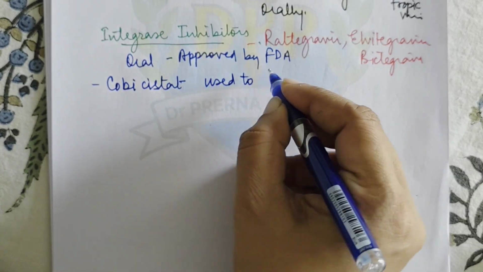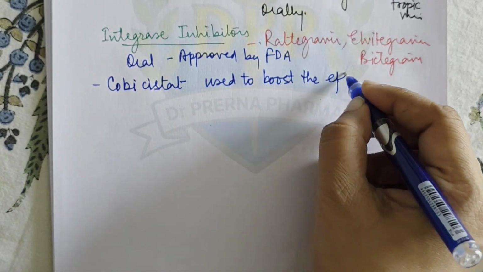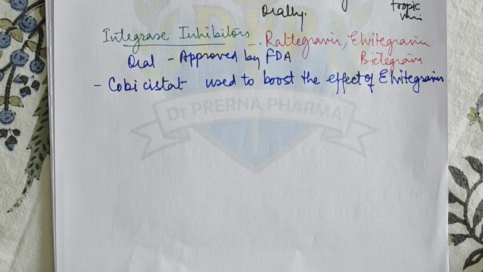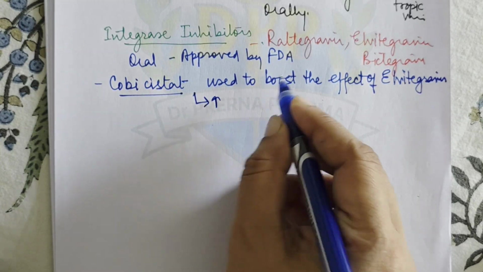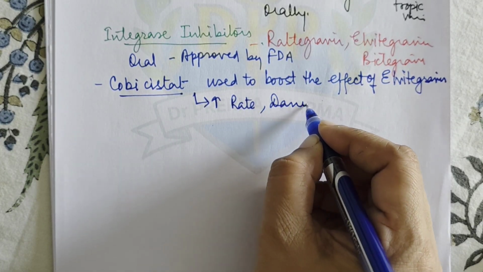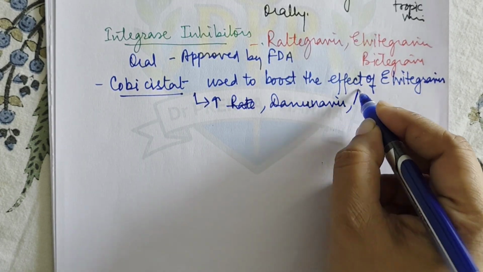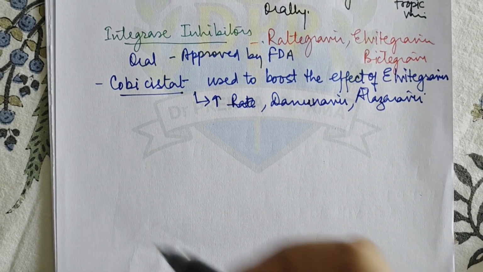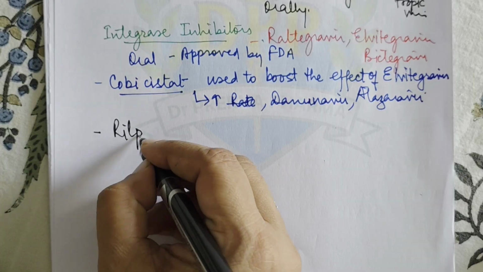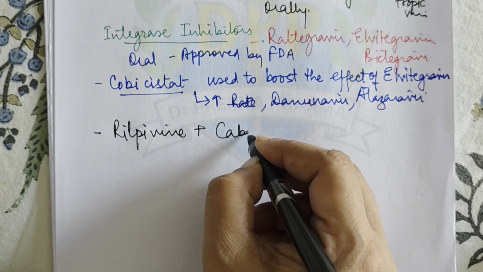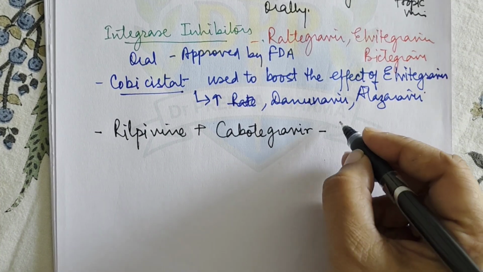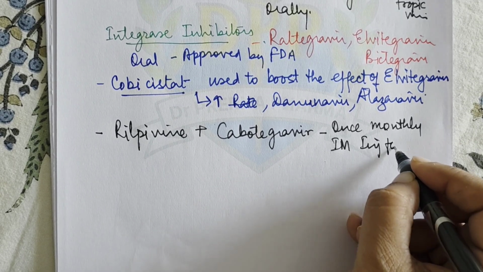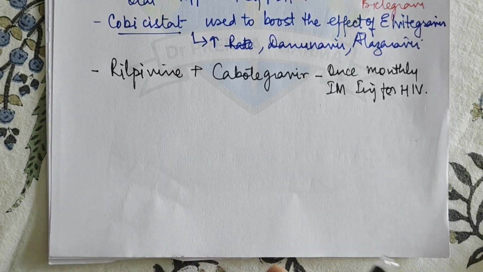It is used to boost the effect of elvitegravir, right? So cobicistat also increases the effect of darunavir and also atazanavir. Okay. Then we have another combination, that is rilpivirine plus cabotegravir. This is used in once monthly IM injections for HIV. This is also one new drug.